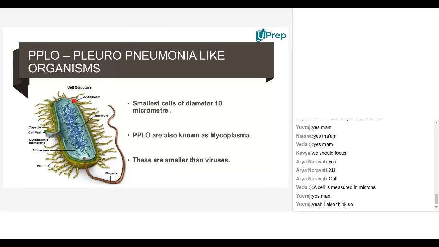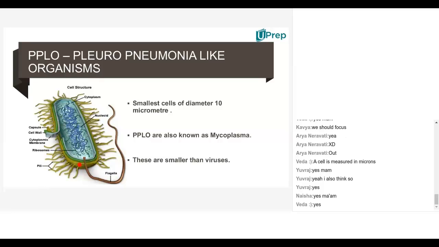Now, just see the picture of this. Can you see the picture, students? Yes, ma'am. Okay. So here, listen. This is called the smallest organism right now present on our planet. It's called Pleuropneumonia-like organism. In short, we call it PPLO. This is the organism which is much smaller than the virus. I mean, viruses are smaller than bacteria even, and this organism is smaller than even viruses.